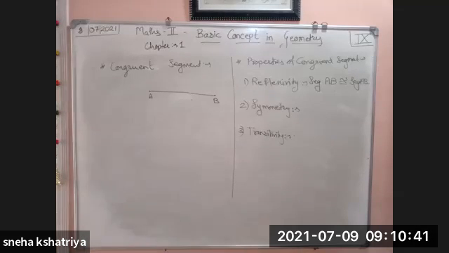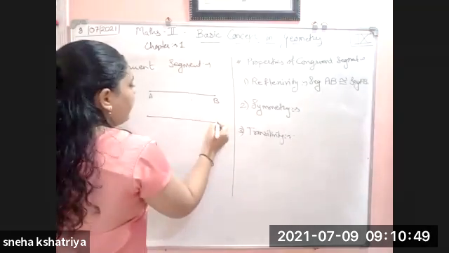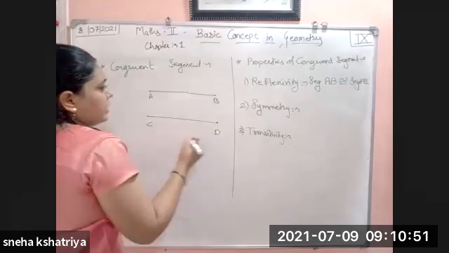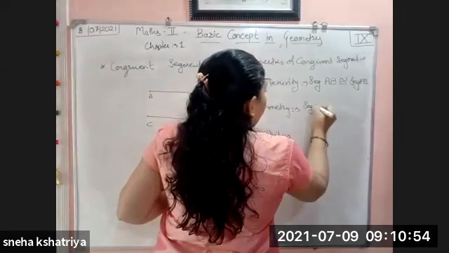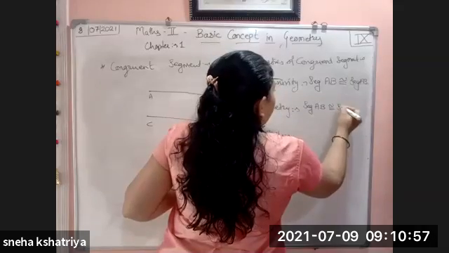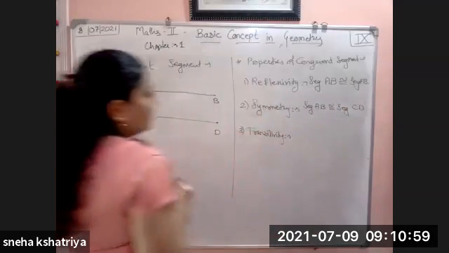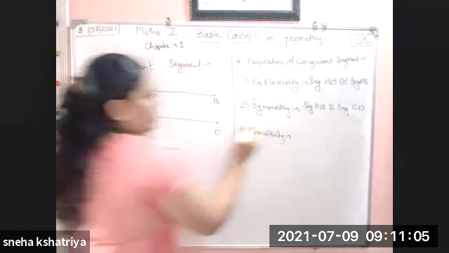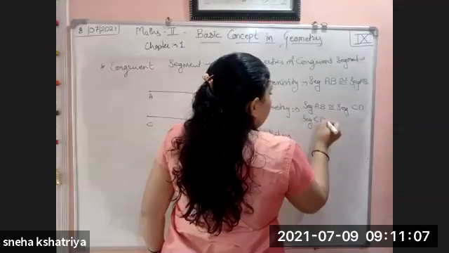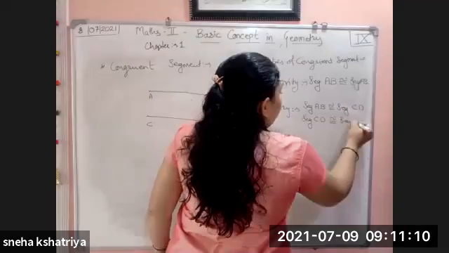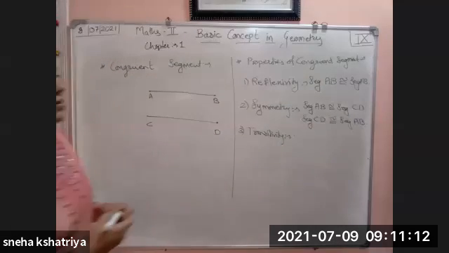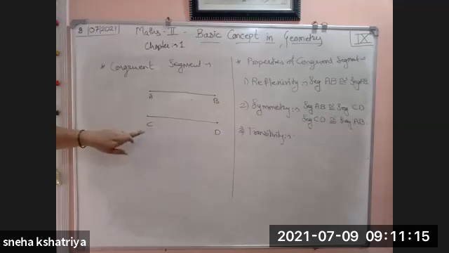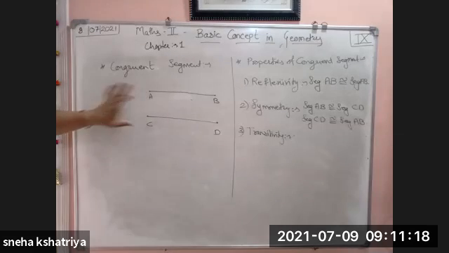Second is symmetry. Symmetry means what? If segment AB is congruent to CD, then CD is congruent to AB. If I draw one more segment here, that is CD, and if segment AB is congruent to segment CD, then CD is congruent to AB. One and the same thing. Segment CD is congruent to segment AB. AB congruent to CD means CD congruent to AB. One and the same thing.